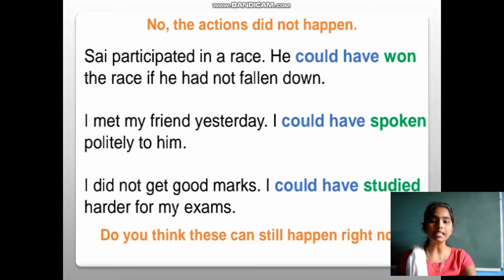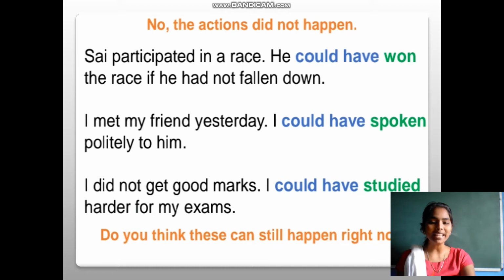When it comes to the second sentence, I met my friend yesterday. I could have spoken politely to him. Maybe I spoke rudely to him yesterday. Now I am realizing that I could have spoken politely to him. I have that ability, but I didn't do it. Coming to the third sentence, I did not get good marks. I could have studied harder for my exam. He is feeling now that he has the ability to study harder for his exams to get good marks.